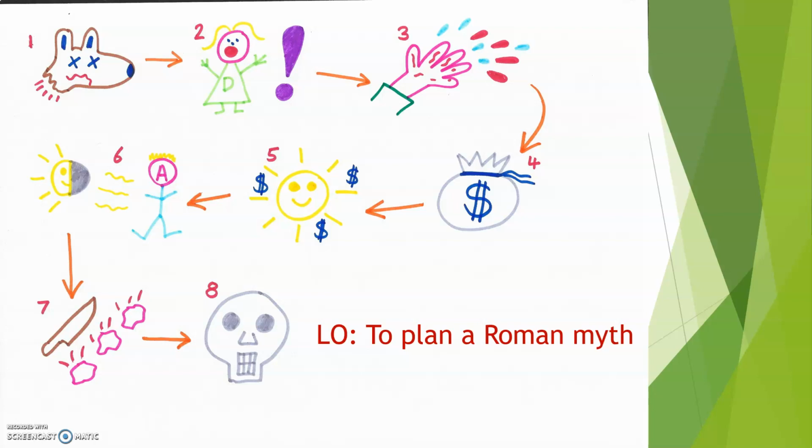Realize at this point, we're not looking at details, we're not looking at adjectives or powerful verbs, we're just planning out the main events of the story. When you come to send me your work back, you can send me those 8 things that you're going to put into your plan. I'd love to see a copy of your story map that you've done here, but you don't have to. You could just have a go at doing this at home and you don't have to send it to me, but I'd love to see a picture of it.